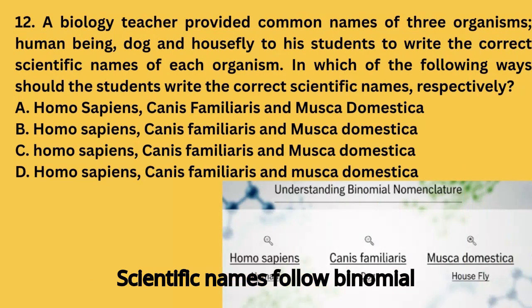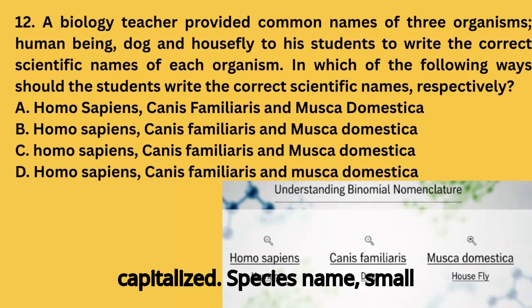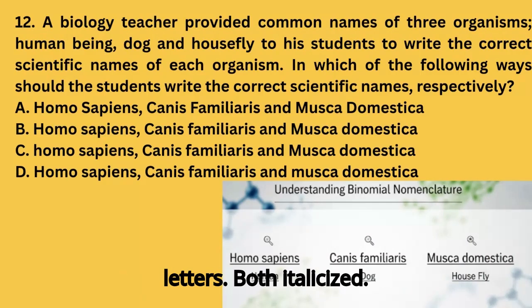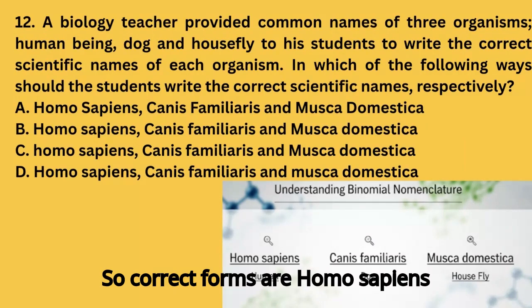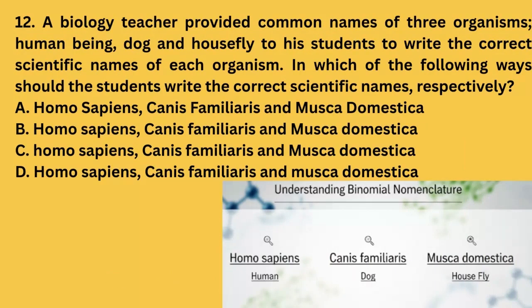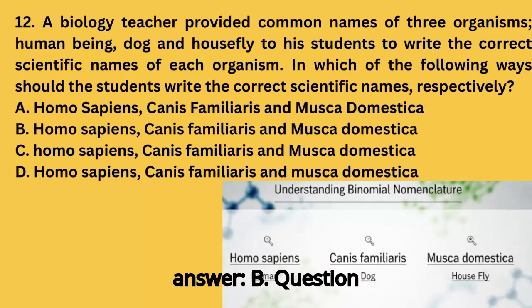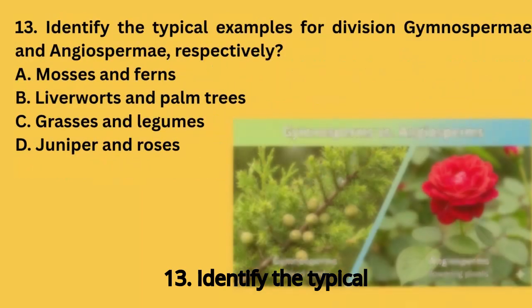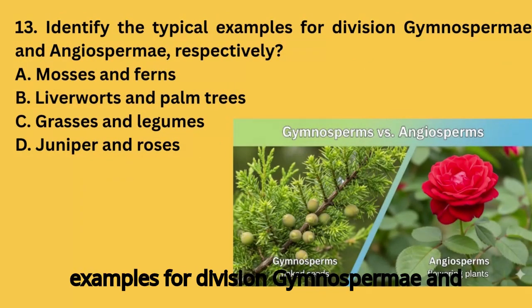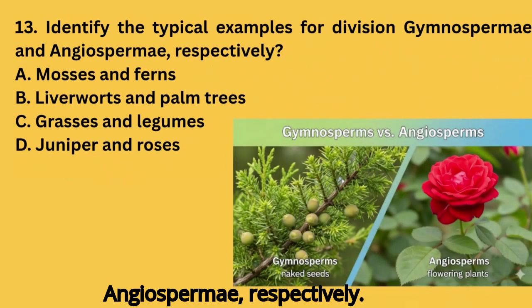Scientific names follow binomial nomenclature. Genus name, capitalized. Species name, small letters. Both italicized. So correct forms are Homo sapiens, Canis familiaris, Musca domestica. Correct answer: B.